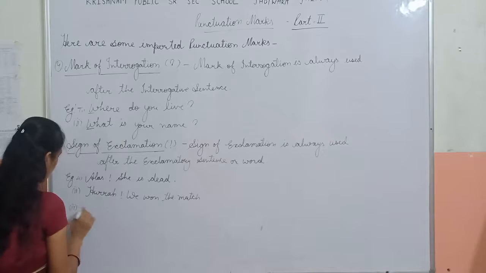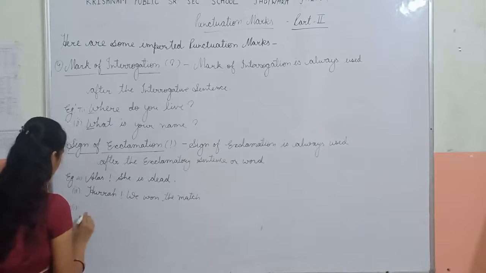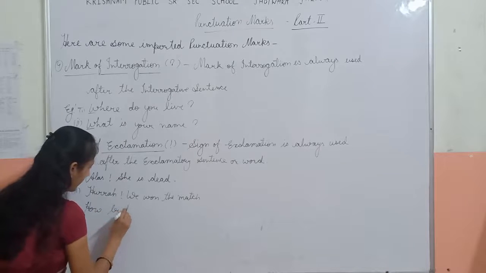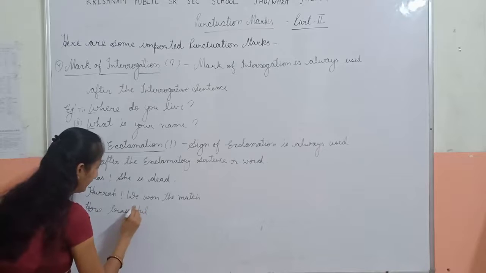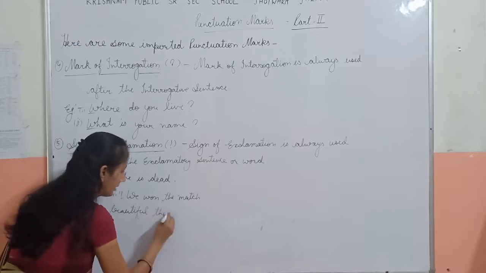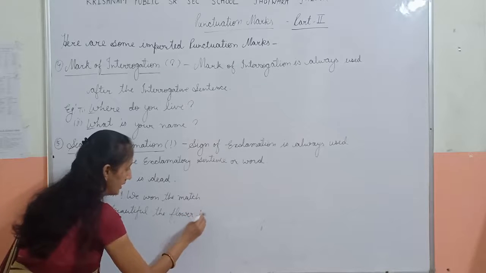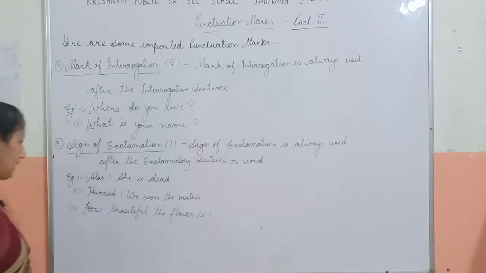Third example is how beautiful the flower is.